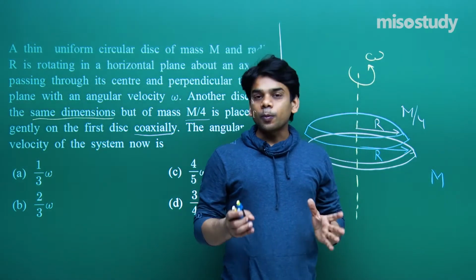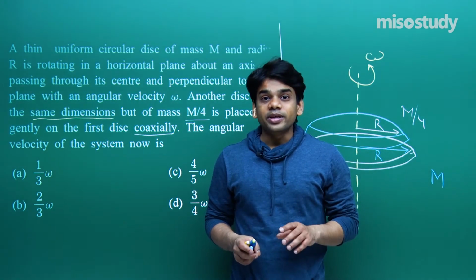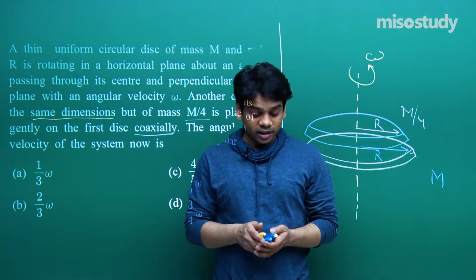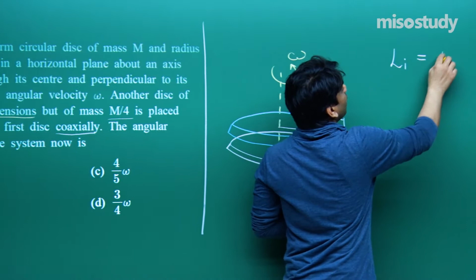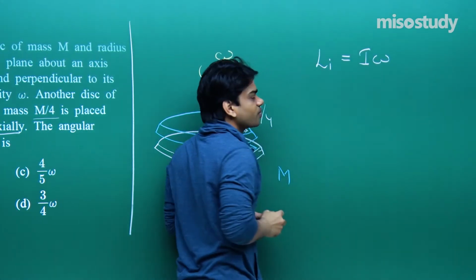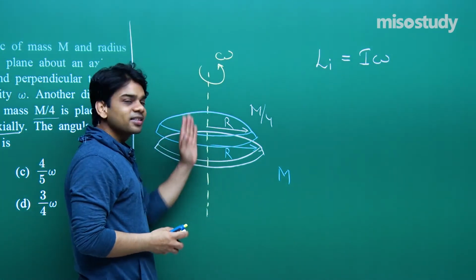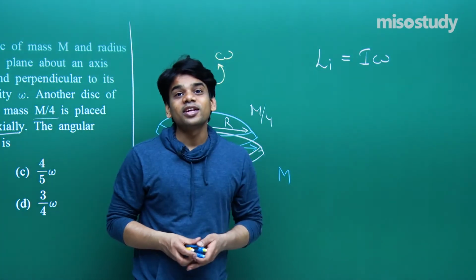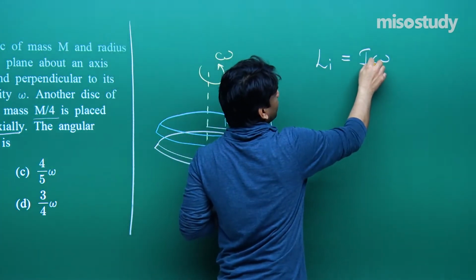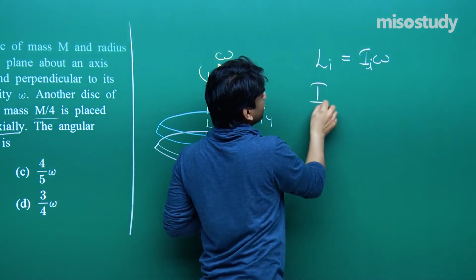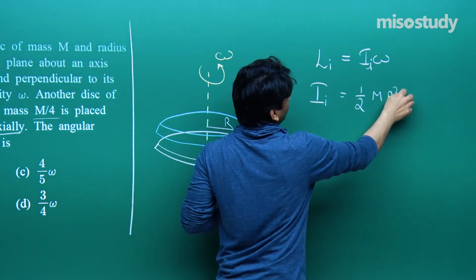That means you are not providing any external torque. If you are not providing any external torque, that means the angular momentum will remain conserved. So I am writing the first point. Initial angular momentum will be equal to I into omega, where I is the moment of inertia of the disk about this axis. We all know that the moment of inertia of a disk is half MR square. So let me mark this as I initial, and this I initial will be 1 by 2 MR square.